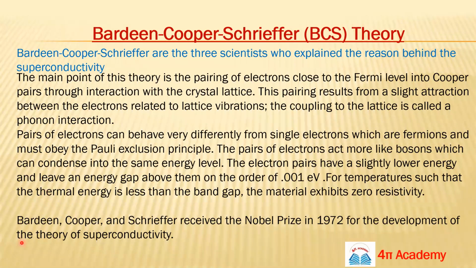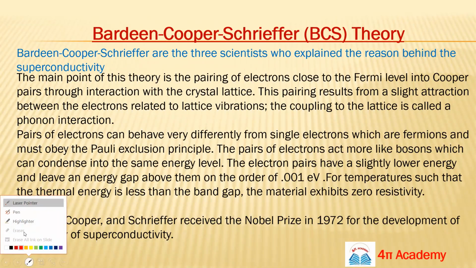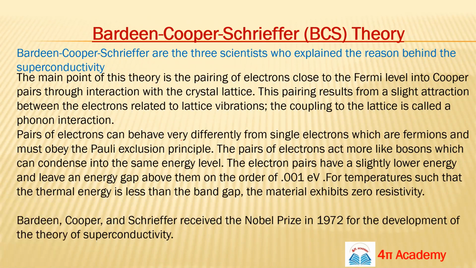So what is a Cooper pair? This is basically a pair of electrons. Pairing of electrons takes place in superconductors, and this pairing occurs near the Fermi level. This pair is known as a Cooper pair, which is responsible for superconductivity.